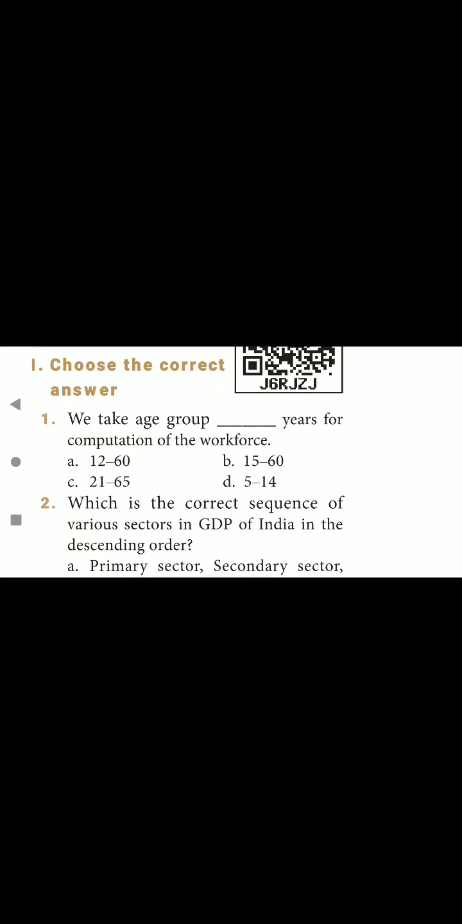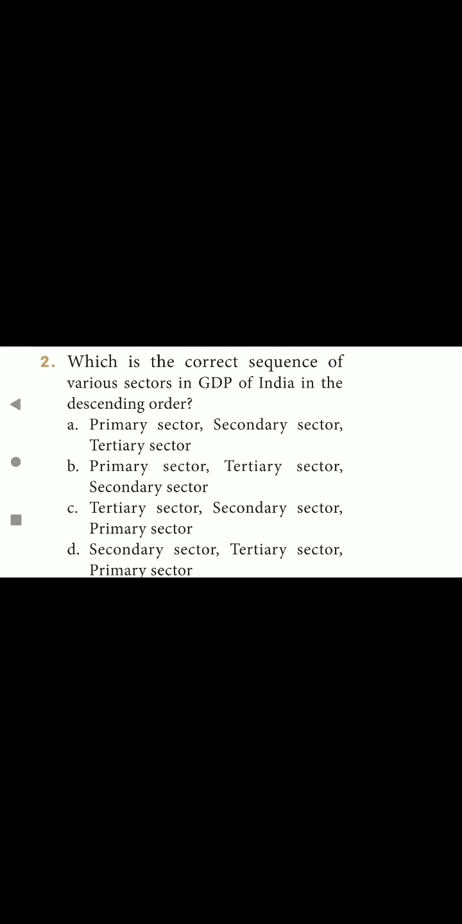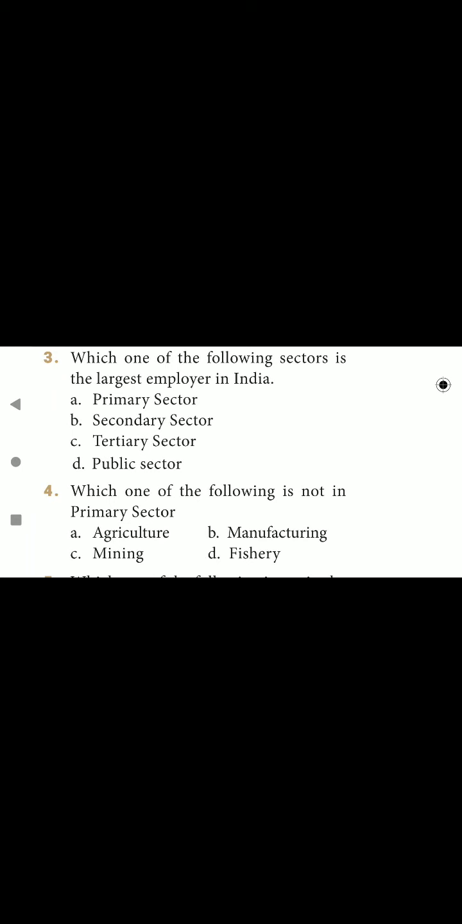First, choose the correct answer. We take age group dash years for computation of the workforce. That is option B, 15 to 60. Second one, which is the correct sequence of various sectors in GDP of India in the descending order? That is option C, tertiary sector, secondary sector and primary sector. Next, third one, which one of the following sectors is the largest employer in India? That is primary sector. Option A is the correct answer.